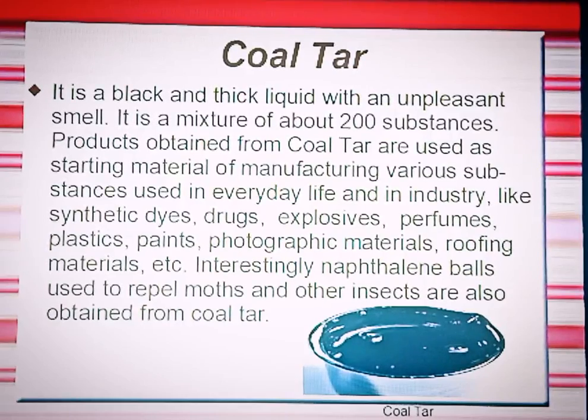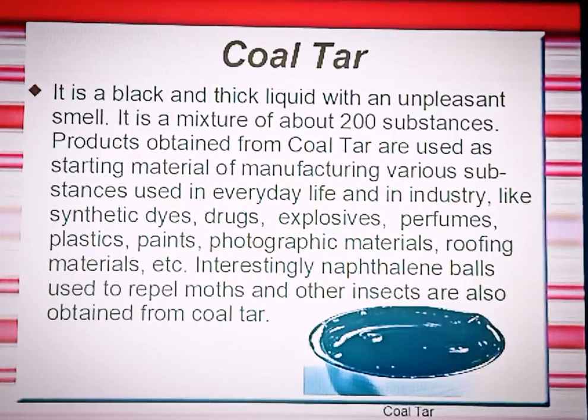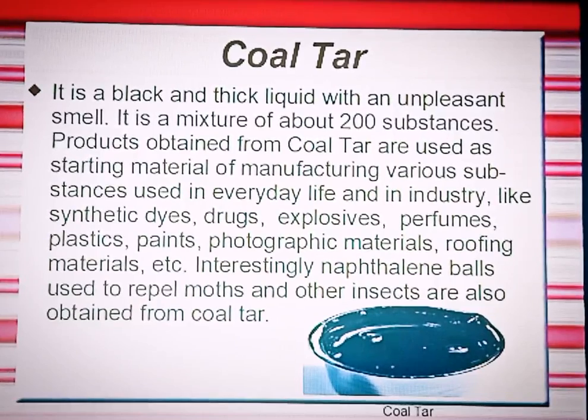Now you will imagine how that is obtained from the coal tar. So friends, in the next classes, in the 9th or 10th standard, you will know about it. Okay, so now let us move to our next slide.